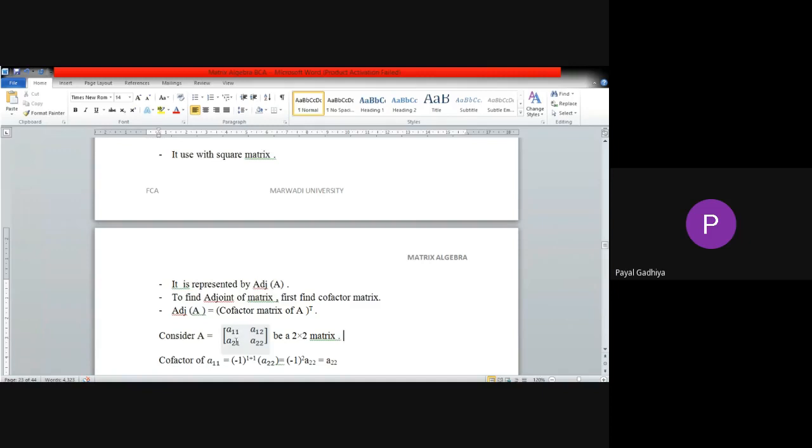And then we will hide row and column of that A11. So the remaining part will be A22. Right? So I have written A22 over here. Then minus 1 raised to 1 plus 1 means minus 1 raised to 2.